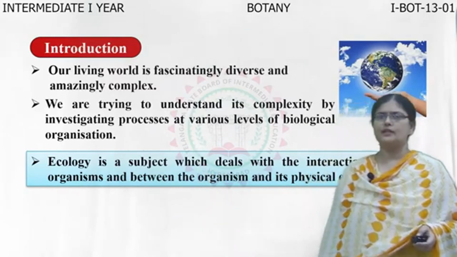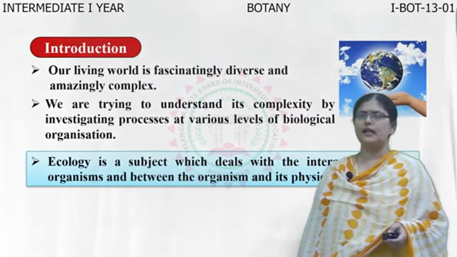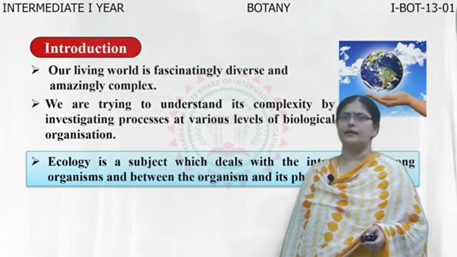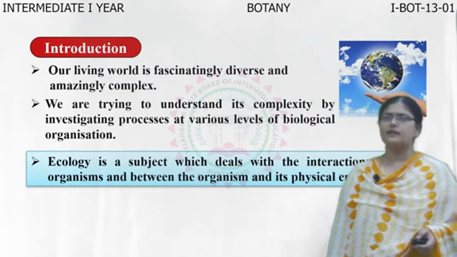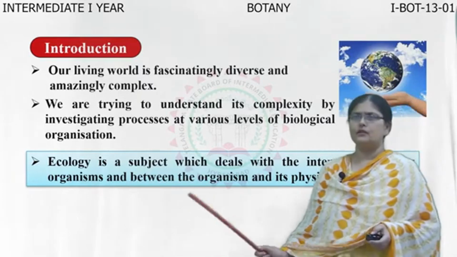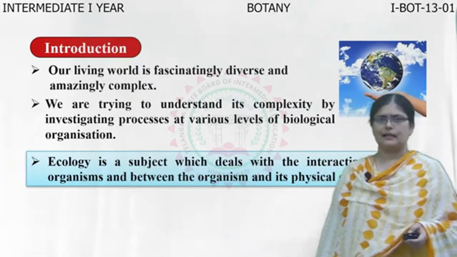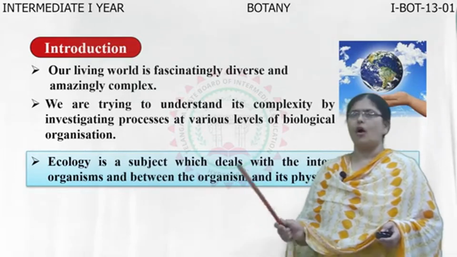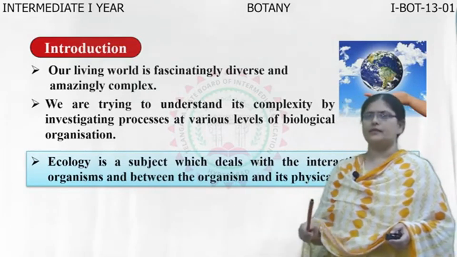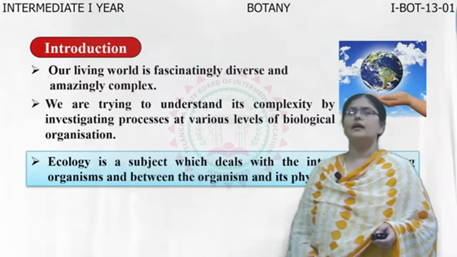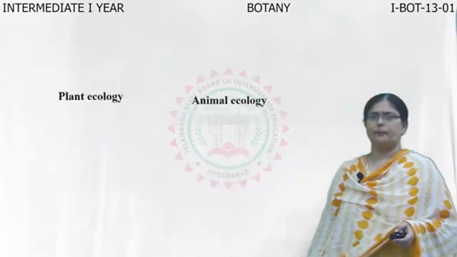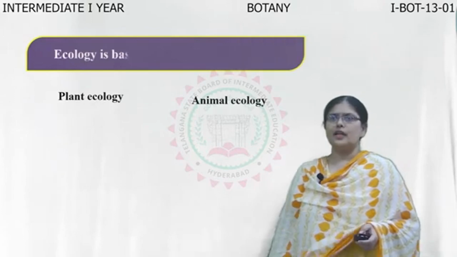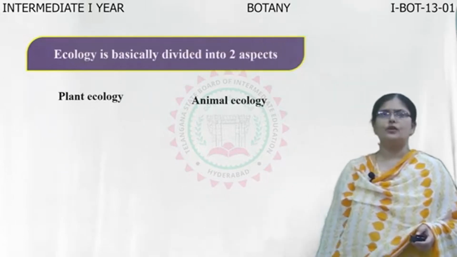Ecology is a subject that deals with the interactions among organisms and between the organism and its physical environment. So, what is ecology precisely? It is one organism interacting with another organism, or the interaction among organisms and their physical environment.